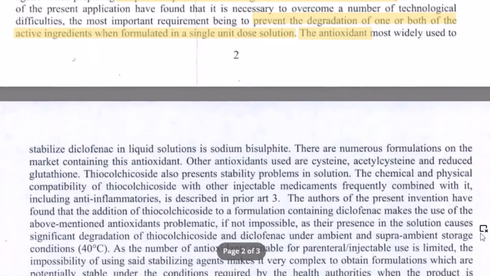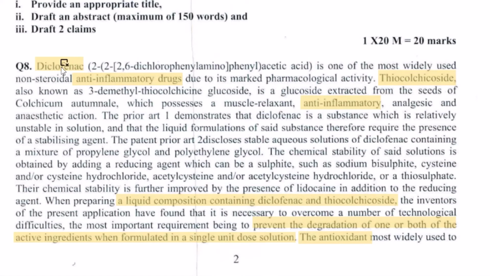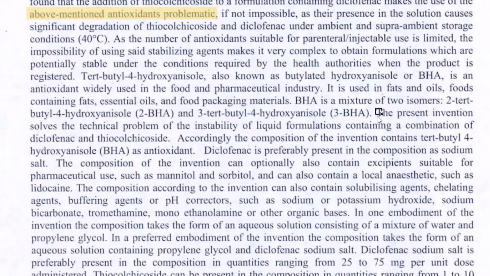As you move down, they further talk about what are the problems with the existing antioxidants which are used. Therefore, our invention proposes another antioxidant that needs to be used for providing stability to the solution containing ingredient 1 and ingredient 2. So the next step is to identify the paragraph or portion of this question that talks about the invention. As you go down the disclosure, you would realize that at this point, they have started talking about the invention and what all ingredients the combination includes.